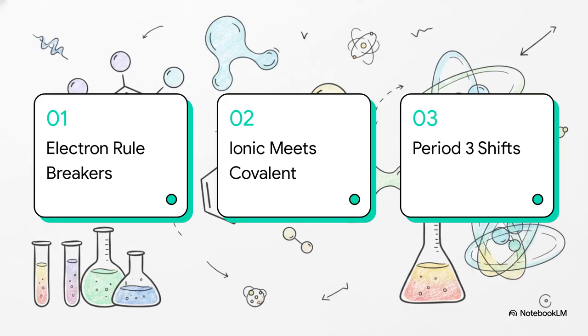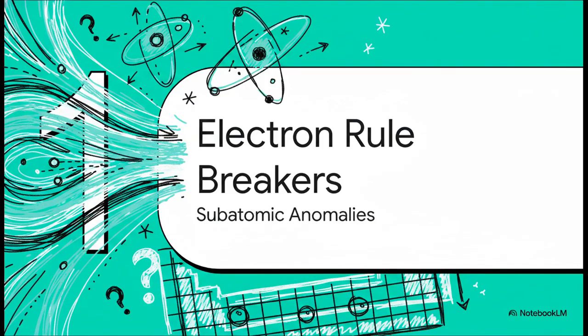Okay, let's take a quick look at a roadmap for today. First up, the electron rule breakers. Then, we'll look at when ionic meets covalent. And we'll wrap up with period 3 chemical shifts. Let's get right into it. Section 1. The electron rule breakers. Time to look at some subatomic anomalies.